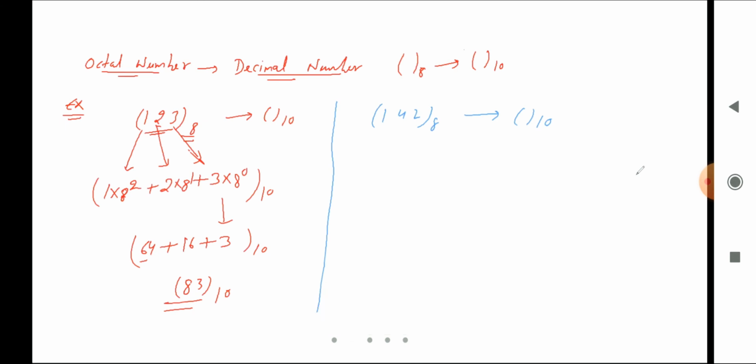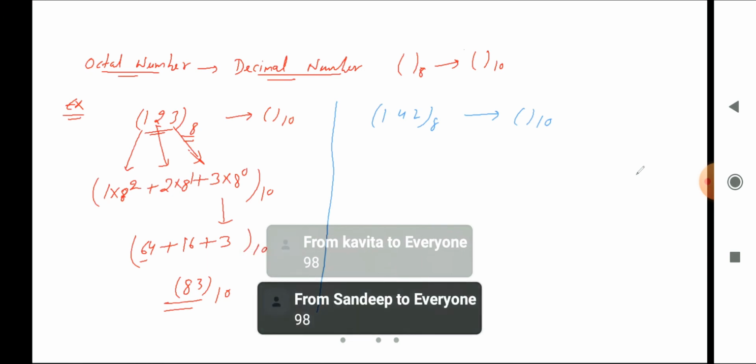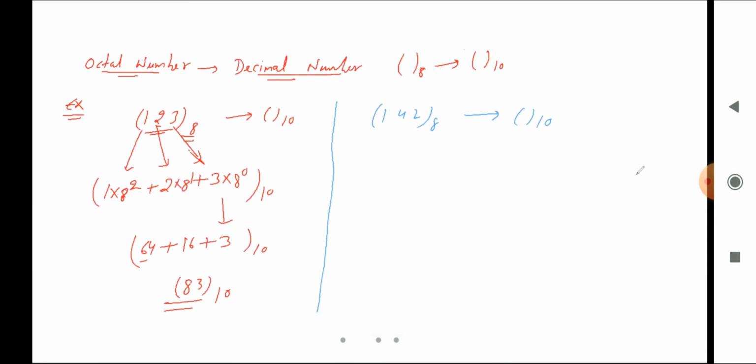Yeah, it might be. So 98, 98, 98. So the majority are saying 98. So I think 98 must be right. Let's verify.